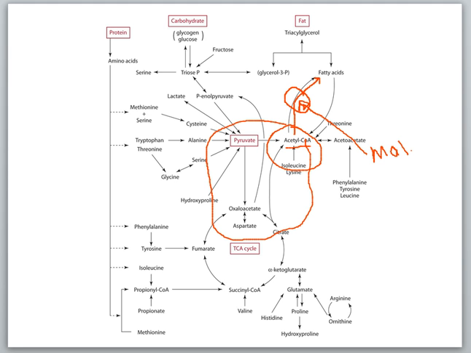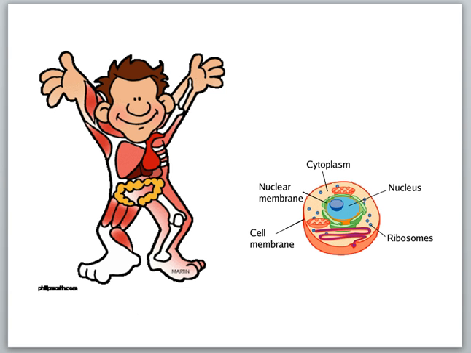So this is just another example of a regulatory pathway where, when there's more of a particular compound present, it stimulates the reaction to go one way or the other. When we think about all these metabolic pathways, I think it's also helpful to keep in the back of your mind where all this is happening.